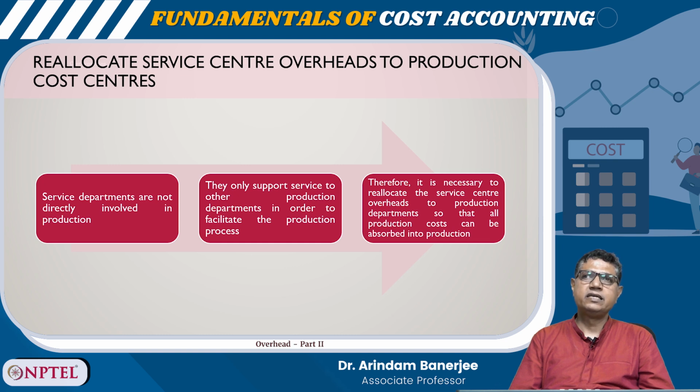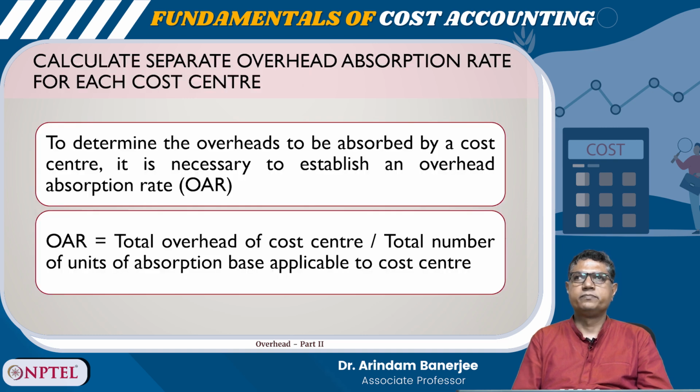Because service centers are not directly involved in production, they only support service to other production departments in order to facilitate the production process. Therefore, it is necessary to reallocate the service center overheads to production departments so that all production costs can be absorbed into production.